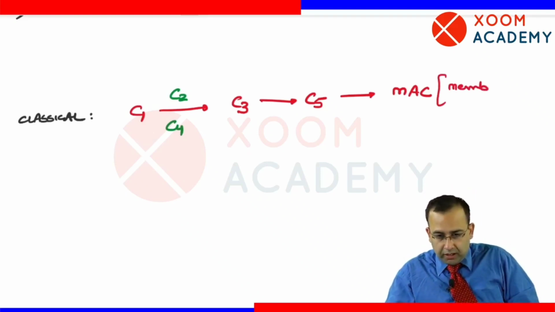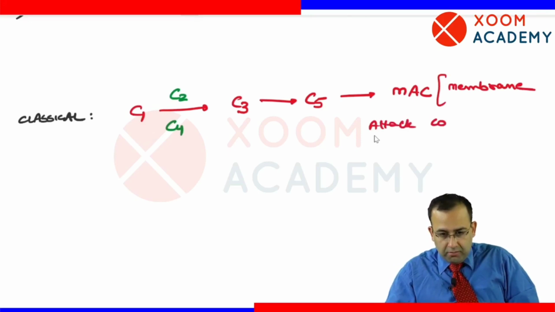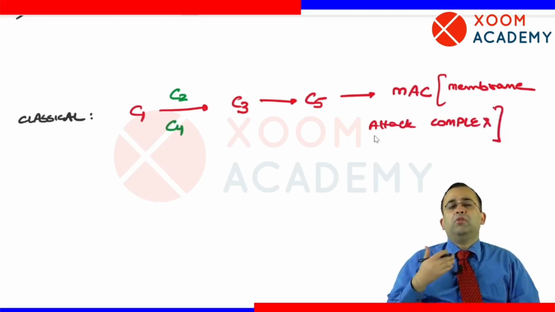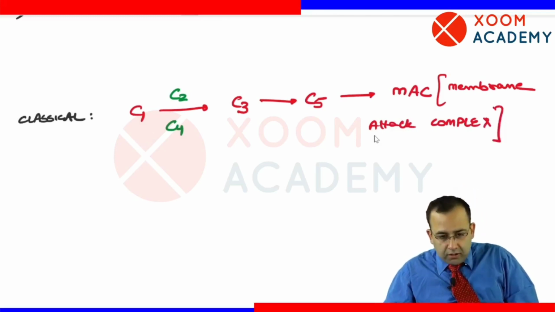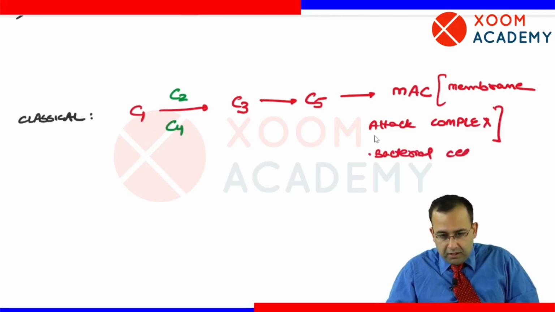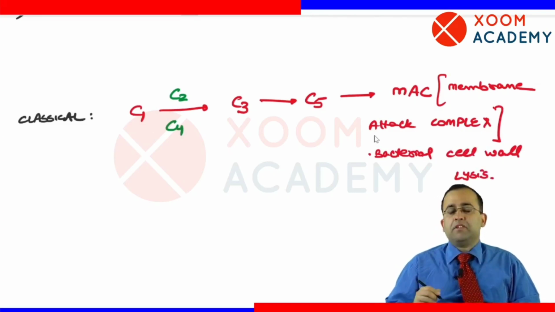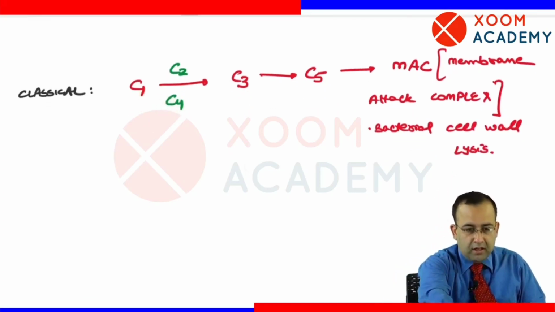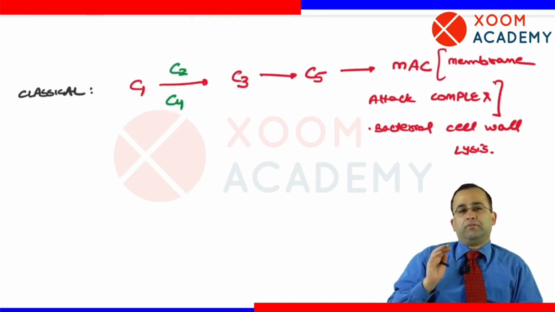What is MAC? Membrane attack complex. What is the role of MAC? It plays a role in bacterial cell wall lysis. This is the classical pathway.